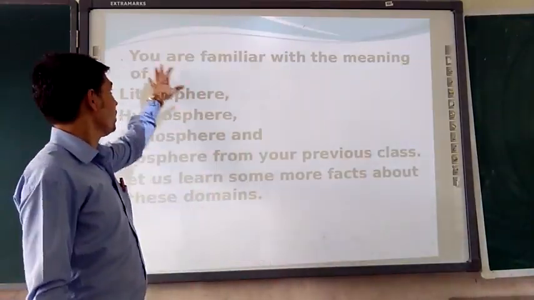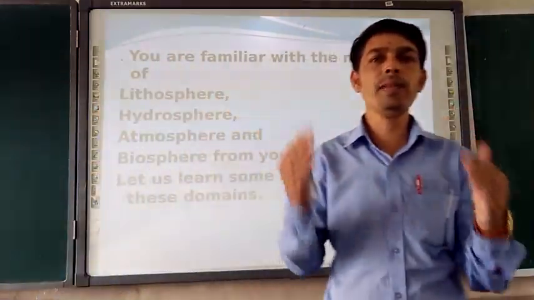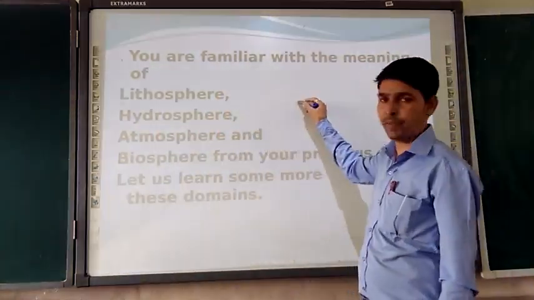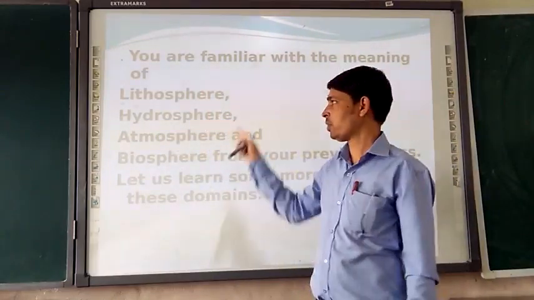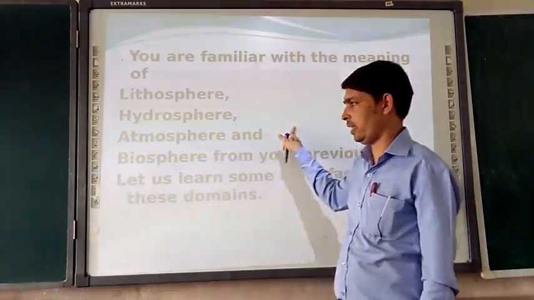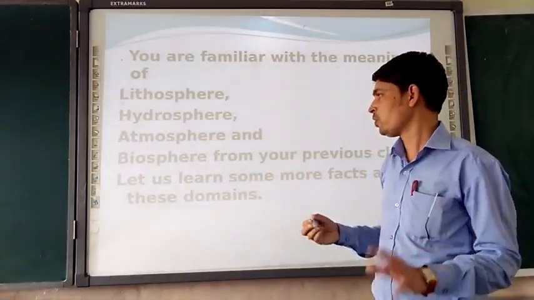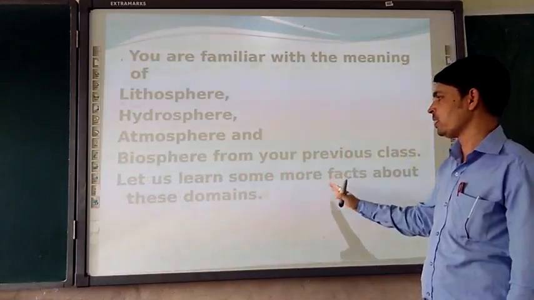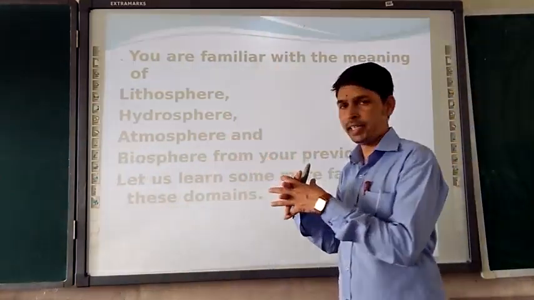Moving further, you are familiar with these terms. As in our previous classes we saw the meaning of lithosphere, which means land. Hydrosphere is water. Atmosphere is air. Biosphere is all the living organisms. Let us learn how all these are interconnected.